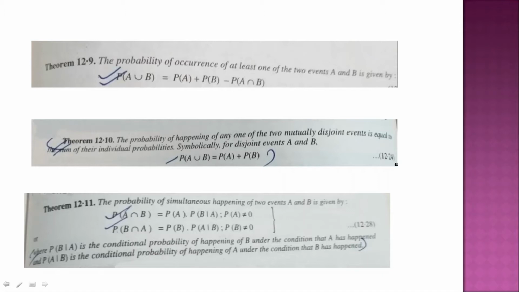Okay, when you find "at least this will come, at least that will come" in the question, then you will use this particular formula. See, I am again reminding my viewers that you should carefully understand the language of the particular questions. Once you understand the language of the question, your answer making will be much smoother and easier.